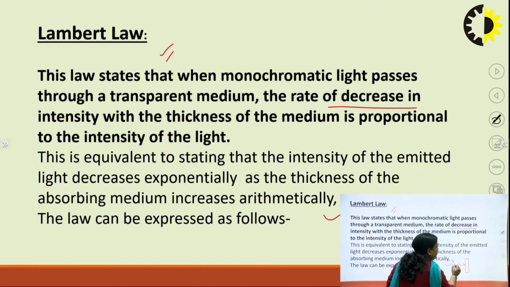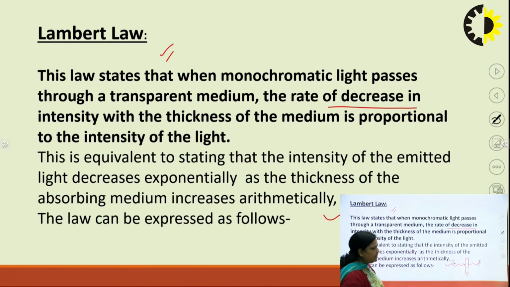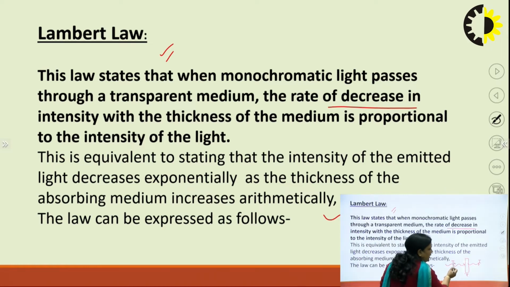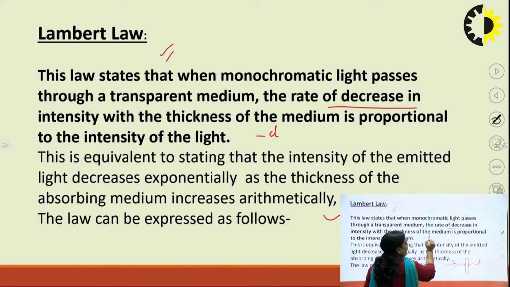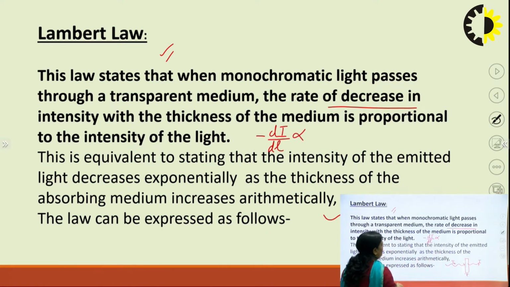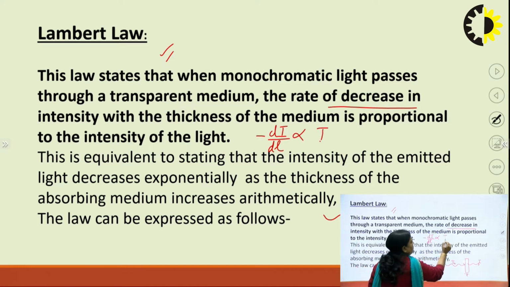Let the initial intensity of light be I naught, and after passing through the medium, the intensity is I. The thickness of the medium, or path length, is L or X. Decrease means minus, so minus dI by dL is directly proportional to the intensity of the light, I.